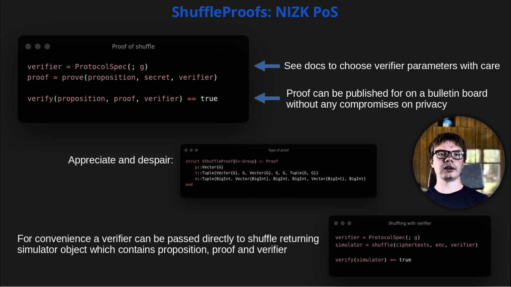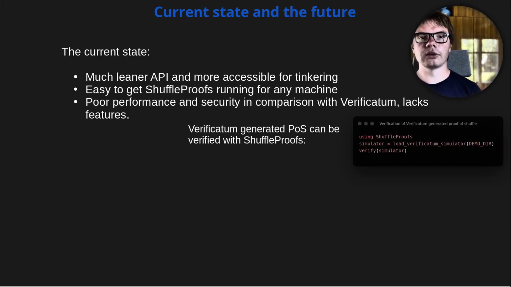In addition, as the verifier is implemented as a finite state machine, deviations from the Verificatum verifier specification can be easily supported. So, at the moment, ShuffleProofs, together with cryptogroups, can be used to tinker with different e-voting and e-voting related designs. It is easy to set up running on any machine, which could be interesting for educational purposes. However, it is not yet close to being a drop-in replacement for Verificatum, as the performance and security is lacking, and many features are missing.